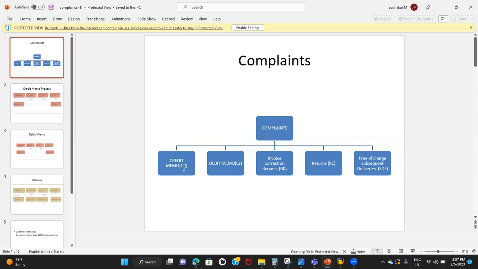Because of the credit memo, the company's revenue will get reduced. Not revenue exactly, you can say the company's receivables are getting reduced, right? So a credit memo will be issued to the customer when the customer is overcharged.